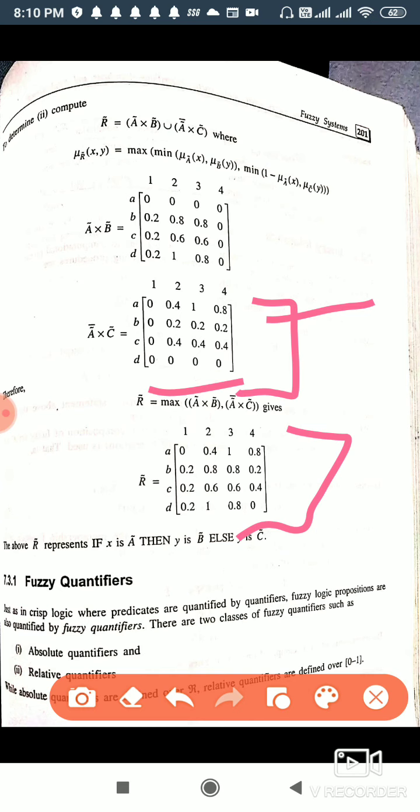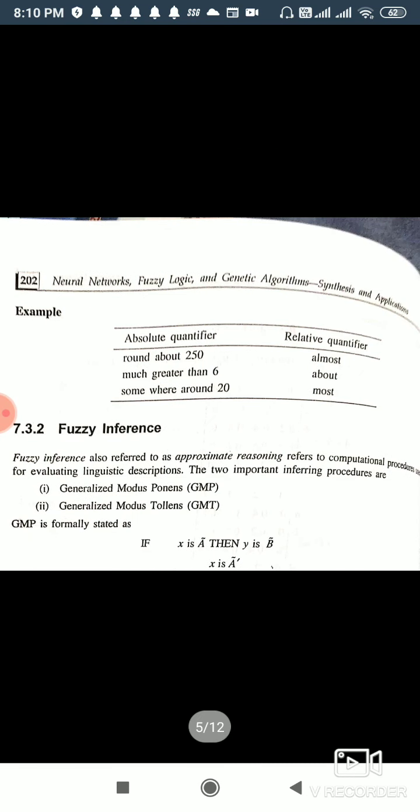So we will get this. This is a very important example in case of fuzzy logic. Now next is fuzzy quantifiers. Now we have only two types of quantifiers, absolute and relative. As the name indicates, absolute means with reference to some particular number, greater than or roundabout or somewhere around. Now relative means in relation to another set.